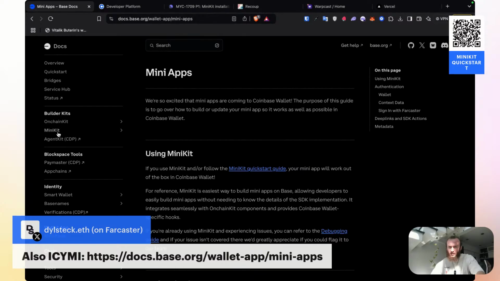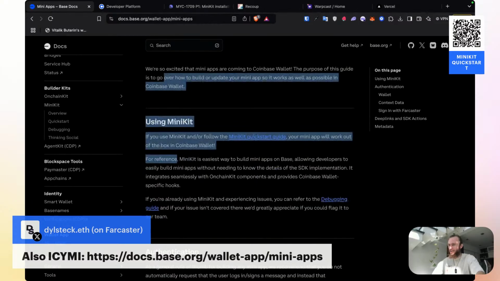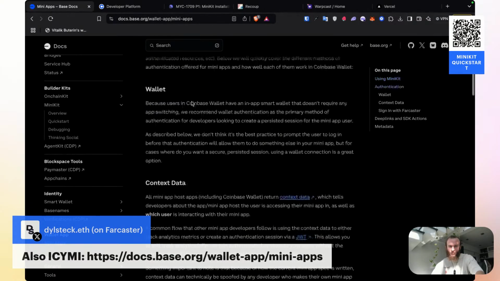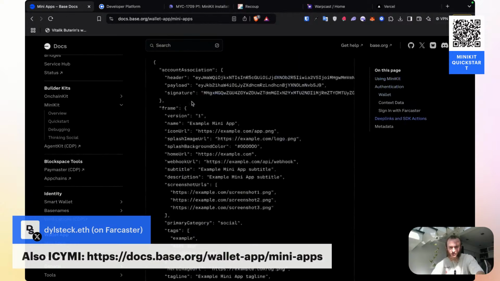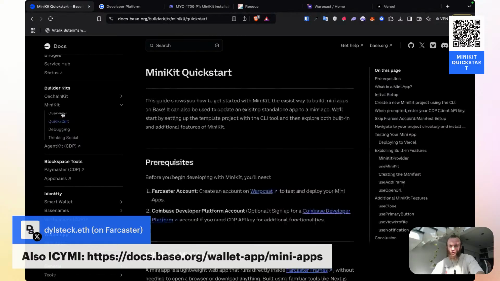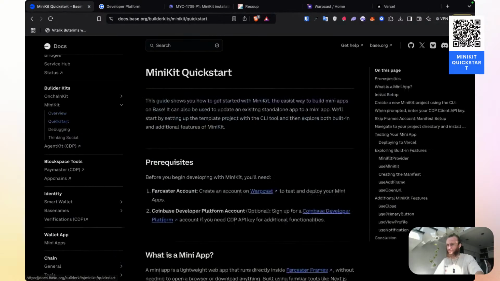I'm using the MiniKit docs over here, but there's also this mini apps doc. I'm not sure what the difference is. This one seems to be more high level. The one that Dilstek shared seems to be more focused on the high level features and talking about the specs overall. And the docs that we're going through are the implementation with specific code examples.